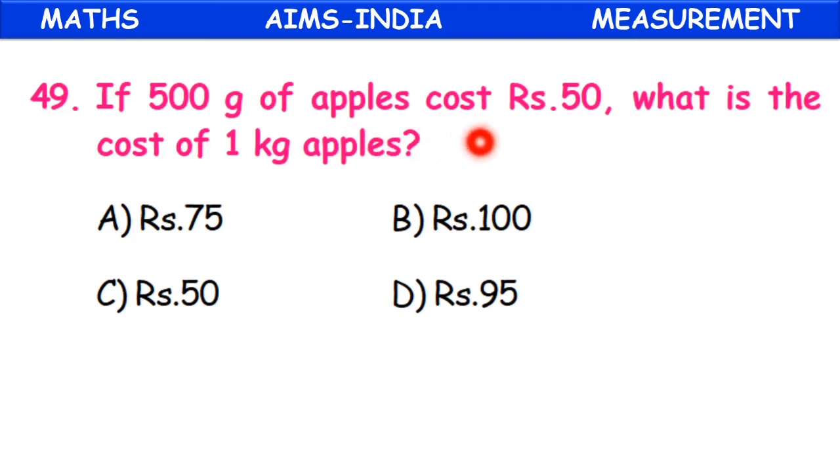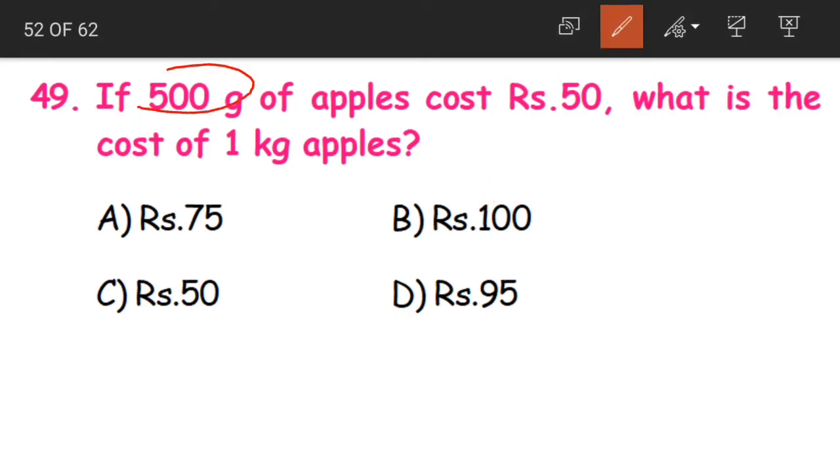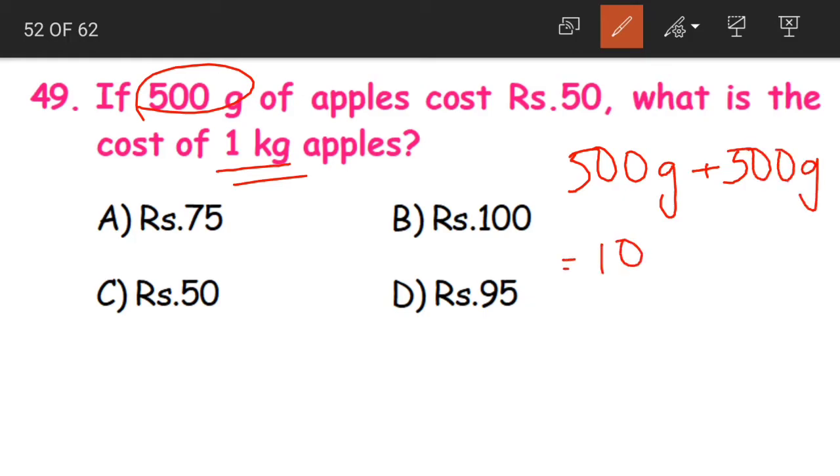Question 49. If 500 grams of apples cost 50 rupees, what is the cost of 1 kg of apples? Now from 500 grams, how can we get 1 kg? 500 grams plus 500 grams is equal to 1000 grams. That is nothing but 1 kg. Yes.